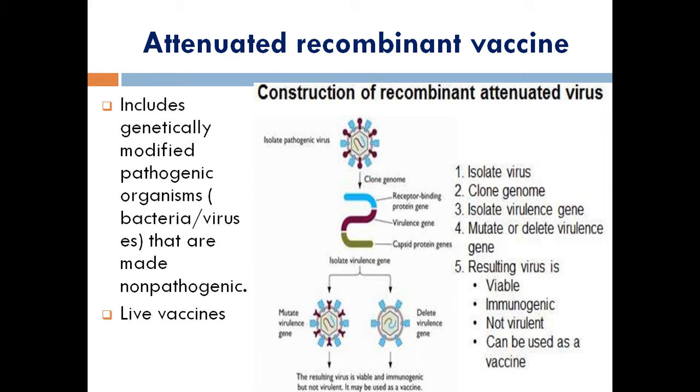So we are going to delete that virulence-causing gene, so that the entire pathogen will be converted into a non-pathogenic one. As a result, we are getting rid of the virus. So it is ready to be injected into patients or a normal individual as a vaccine. So the secondary response will be suitable for the protection of the particular individual. This is about your attenuated recombinant vaccines.